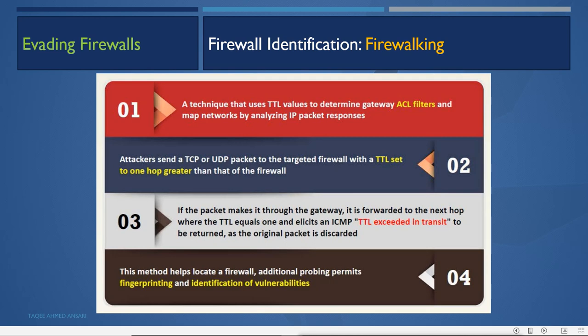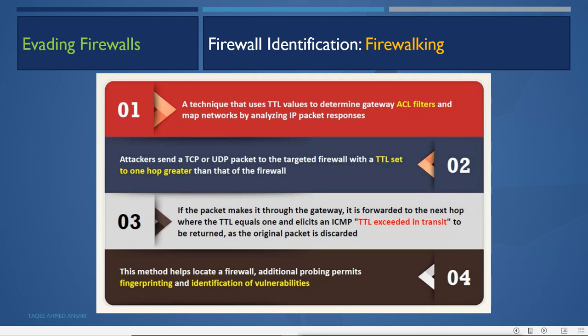If the packet passes through the gateway, it is forwarded to the next hop where the TTL equals 1 and elicits an ICMP TTL exceeded in transit to be returned as the original packet is discarded. This method helps locate a firewall, probe ACL permits, fingerprint, and identify vulnerabilities.